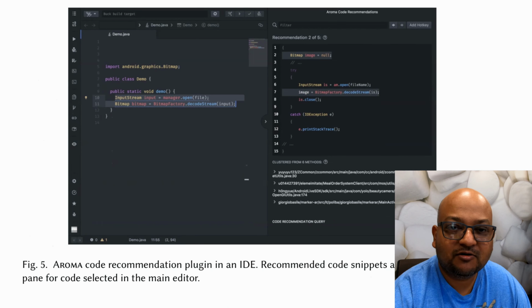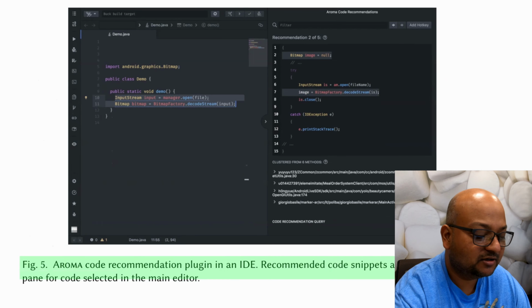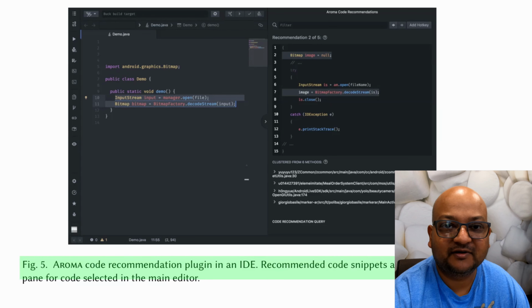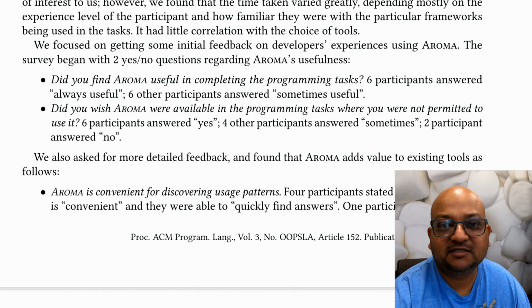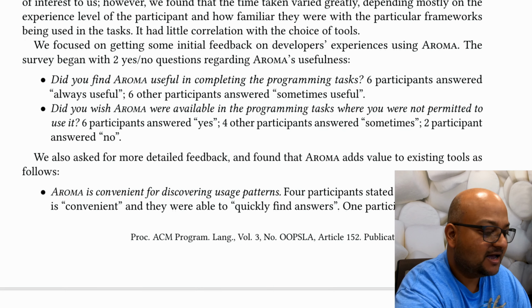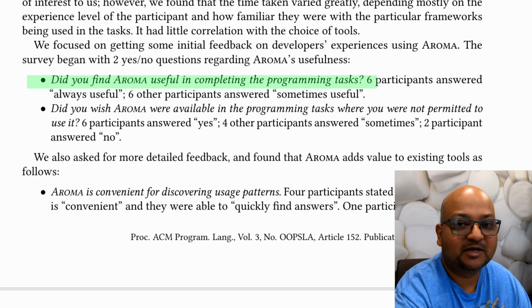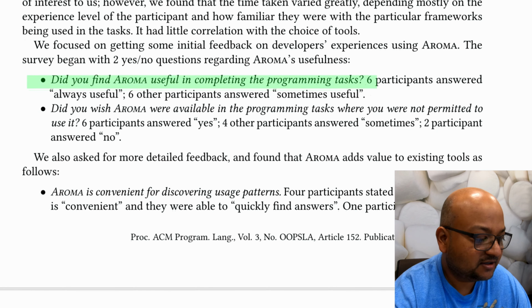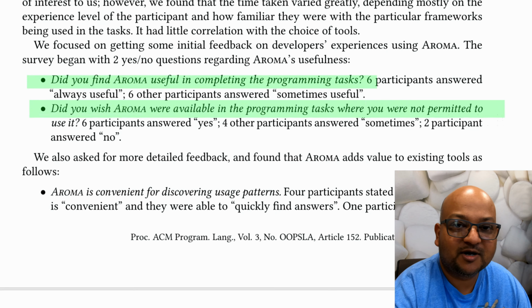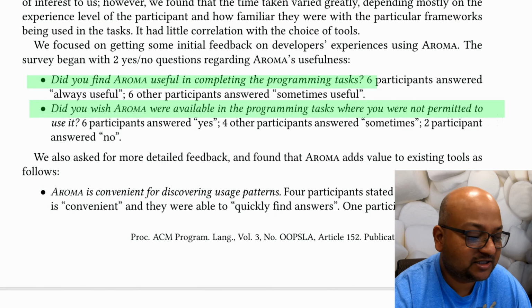But they also integrated this tool with an IDE and then used that to do a real developer study of the effectiveness of this tool. They gauged the usefulness of the tool by giving the developers a survey, and they asked the developers whether they found Aroma useful and whether the developers wanted Aroma to be available in more languages.